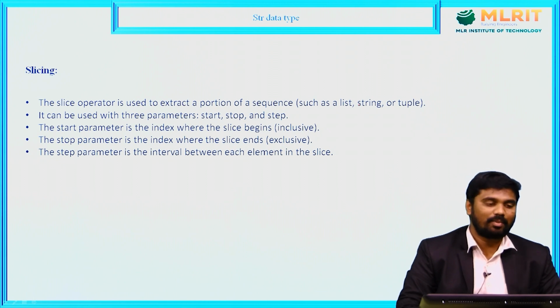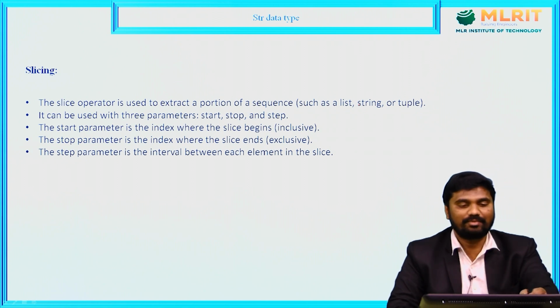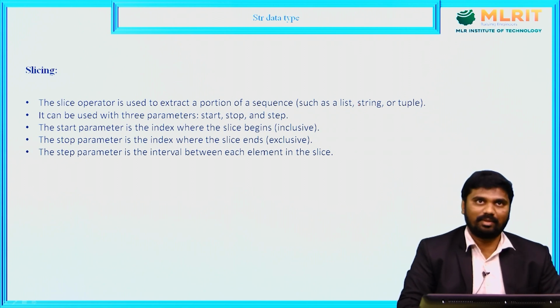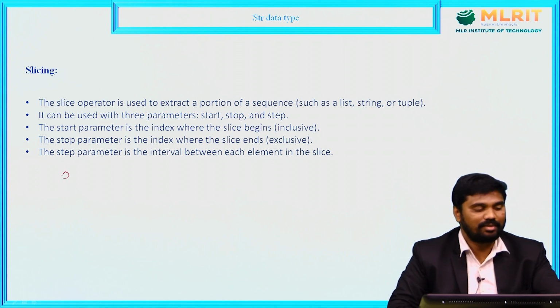The slice operator is used to extract a portion of a sequence, which may be a list, string or tuple. So the slice operator is used to get a range of characters or a range of elements.